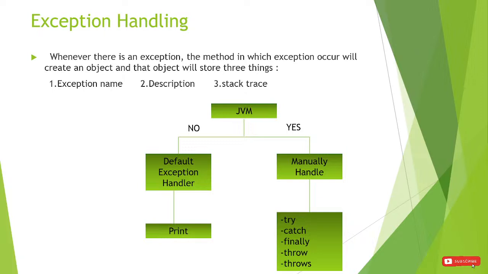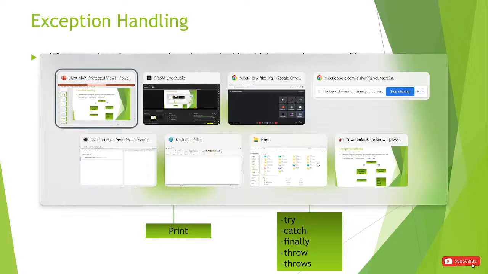Suppose that method is handling the exception, then it will transfer that code to the catch block, because inside the catch block we have the handling code. If that method is not handling it, it will pass that object to the default exception handler, and the default exception handler will simply print that object. This is how JVM works and what activities happen when an exception comes.